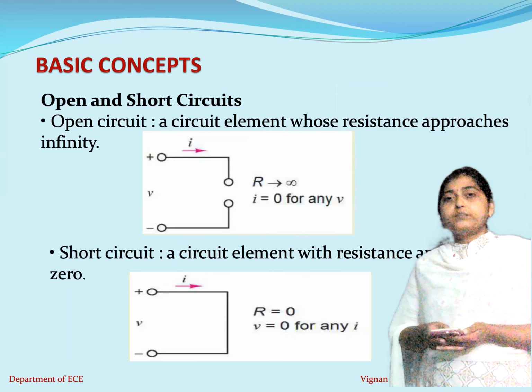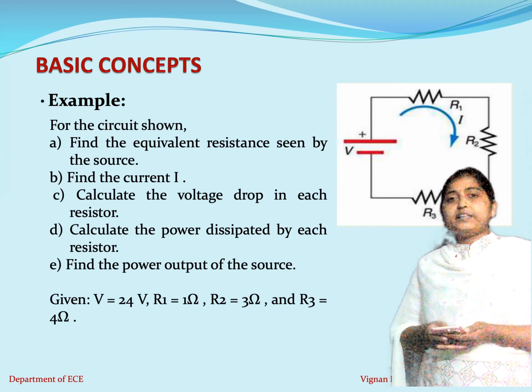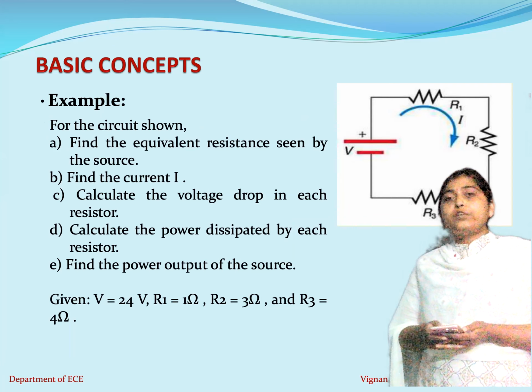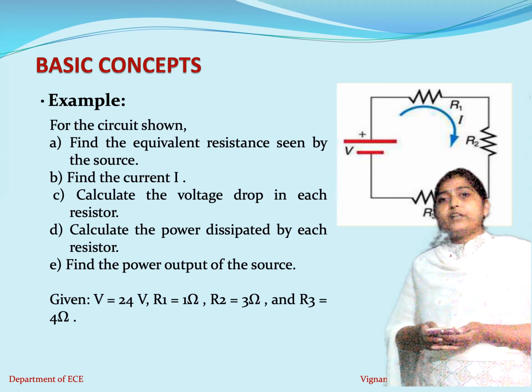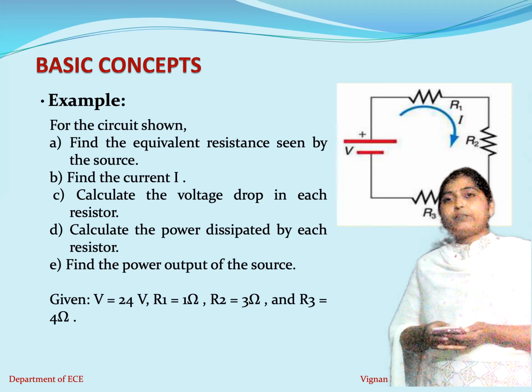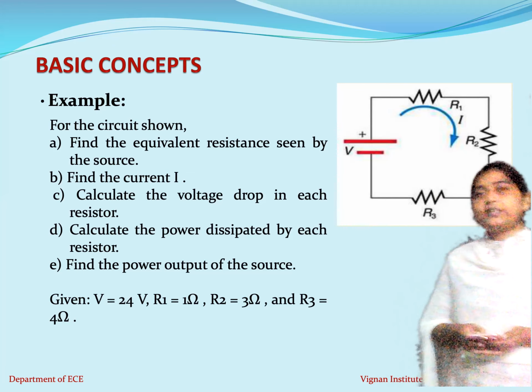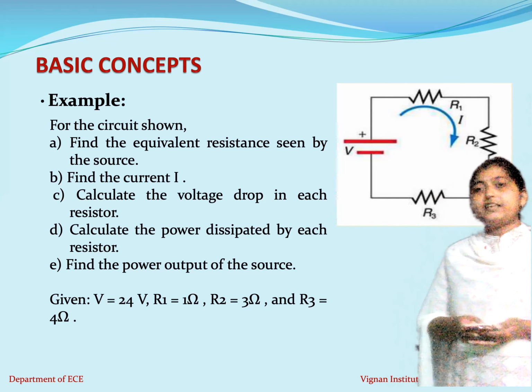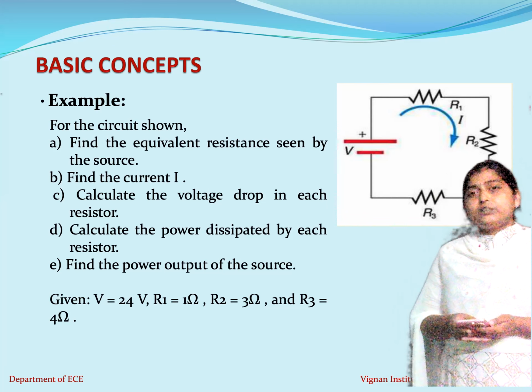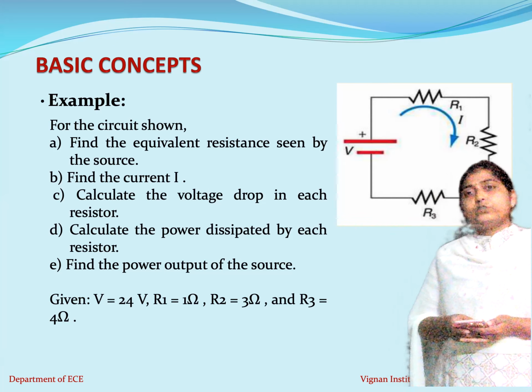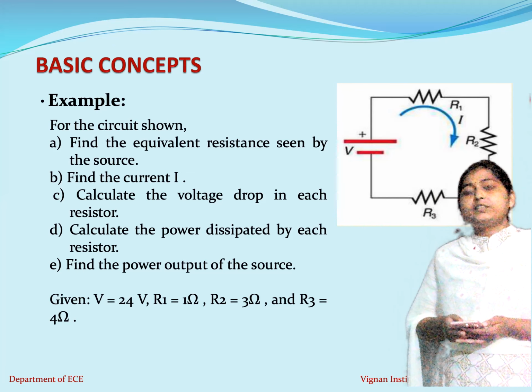Under this particular example, calculate the power dissipated by each resistor. We know the voltage across R1 and the current through R1, so multiplying both of them, we get the power being dissipated across R1. Similarly, the power dissipated across R2 can be calculated from the current through R2 and the voltage across R2, which we have already calculated. Similarly, the current through R3 and the voltage across R3.